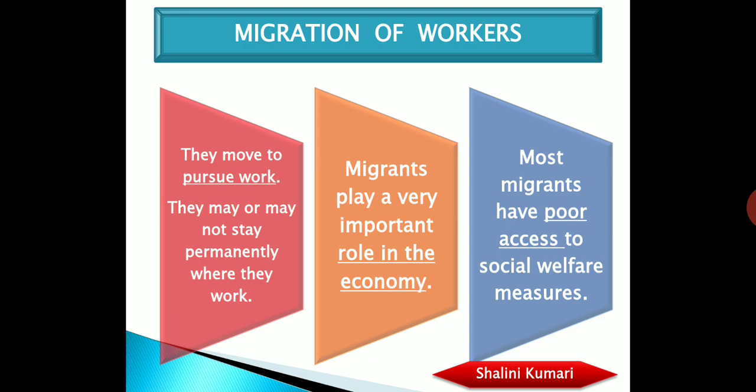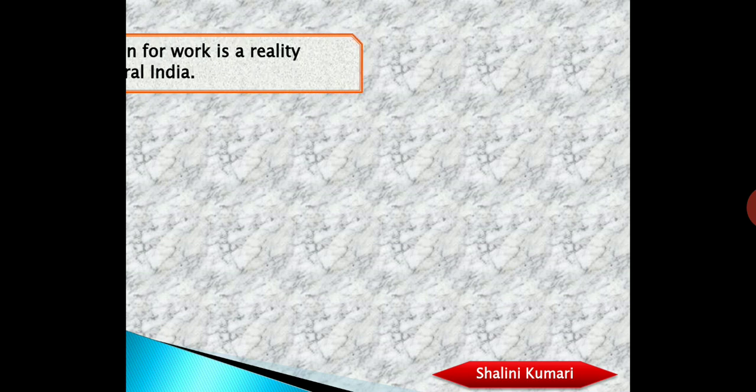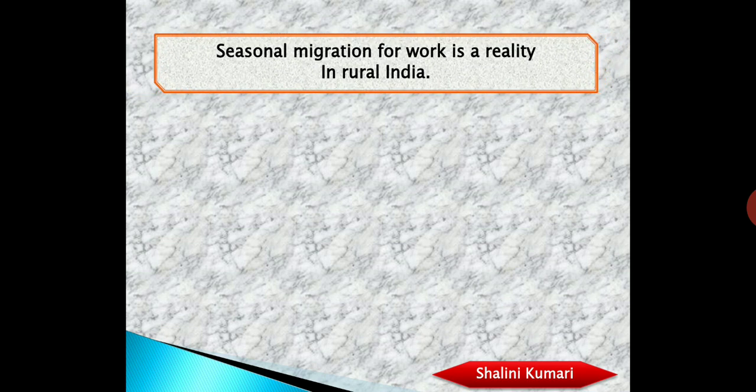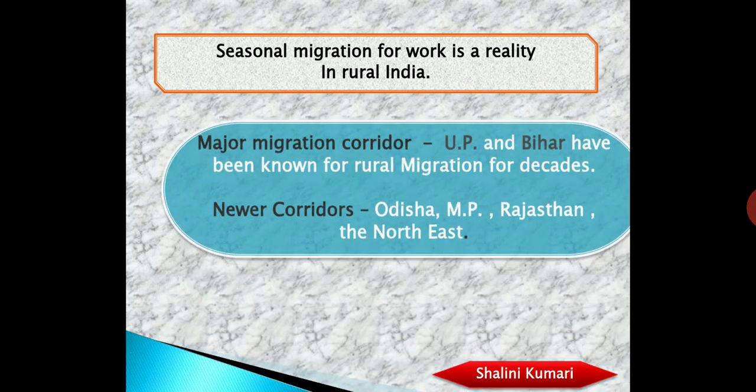Let's move ahead with what we have more. Let's see. Seasonal migration for work is a reality in rural India. If we talk about rural India, where people are basically dependent on agriculture and allied sectors, we find that this sector has work only for a short period of time. So obviously, people will migrate from that place to some urban area or towns for some source of income. That is a reality in India.